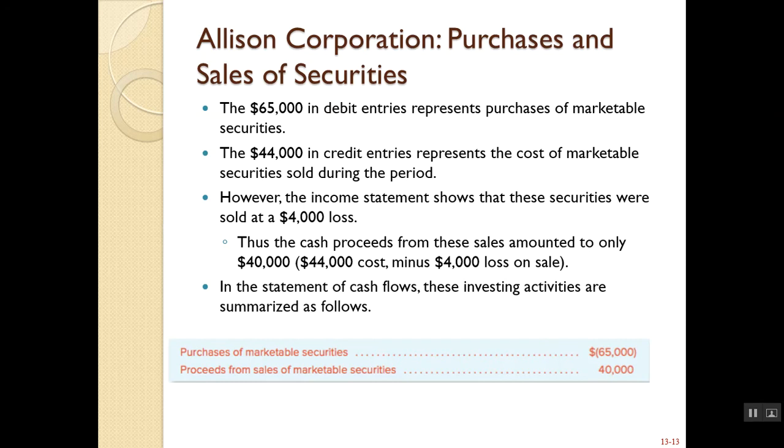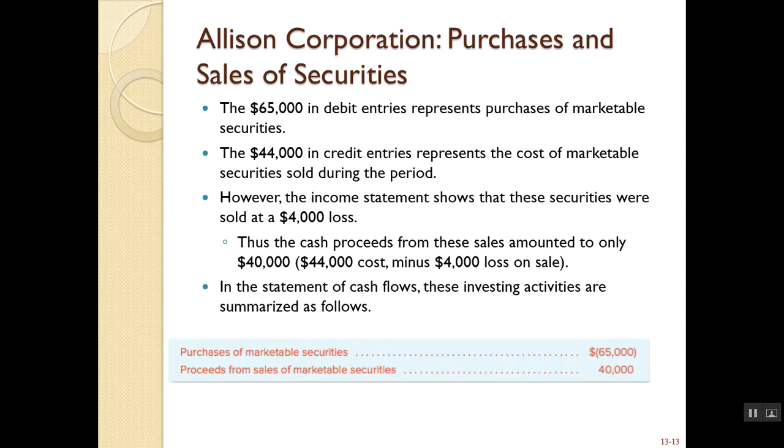However, if you go back to the income statement, you'll see that these securities were sold at a $4,000 loss. Therefore, the cash proceeds from the sale amounted to only $40,000 because you had a cost of $44,000. You had a loss on that of $4,000, so $44,000 minus the $4,000 loss means that you only received $40,000 in cash.